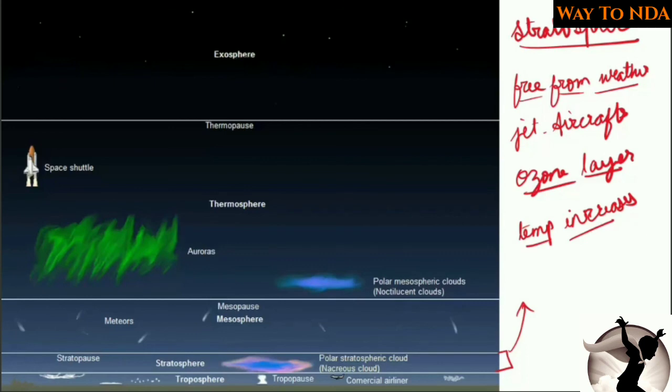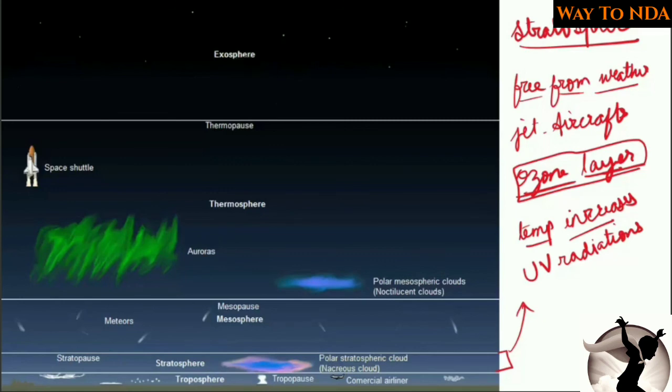Temperature increases in the stratosphere due to the presence of the ozone layer, and we know that the ozone layer protects us from the ultraviolet radiations, UV radiations.